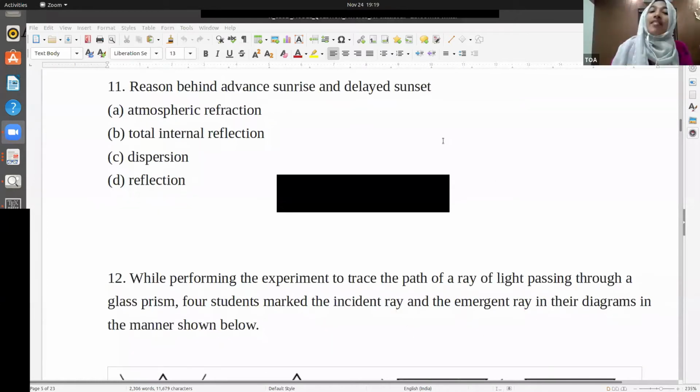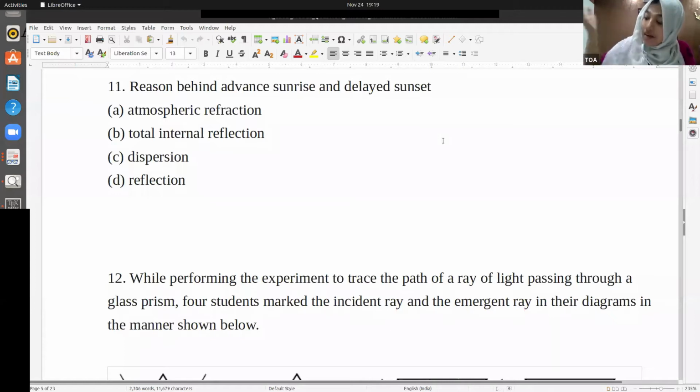This happens with the sunrise also. You see the sun before it is actually above the horizon. This is happening because of atmospheric refraction. This is actually not in your syllabus, but I included it in case there is a question, as this is a relevant question. So this is because of atmospheric refraction.